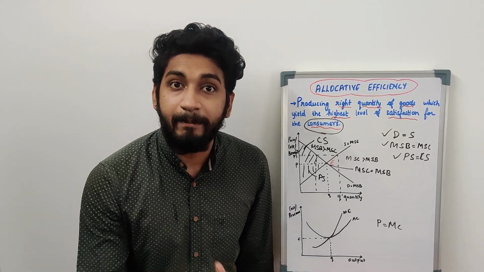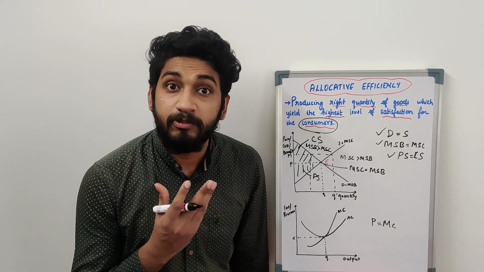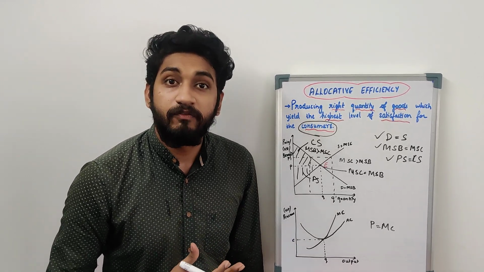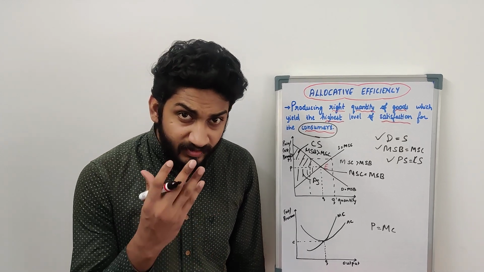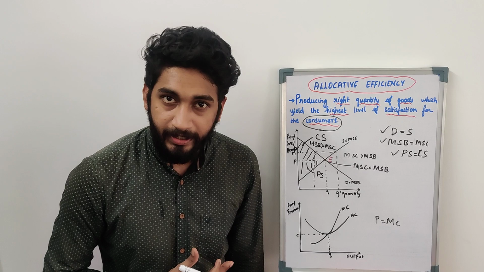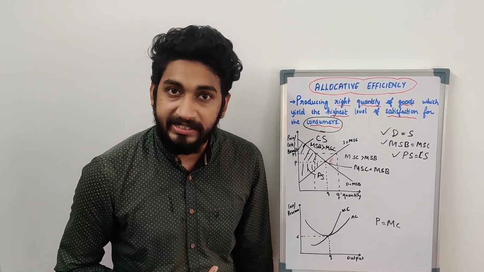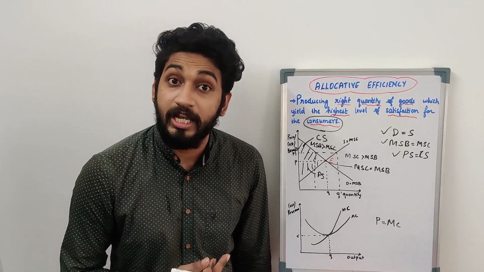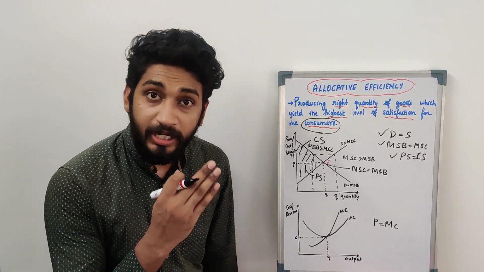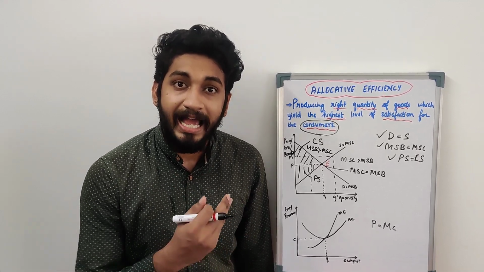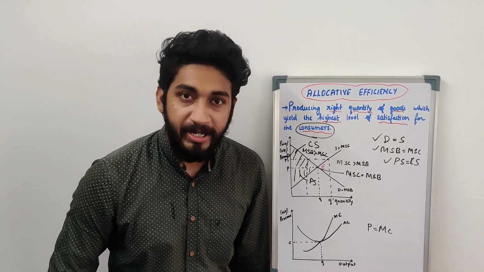We know what the demand of the consumer is. We know what the consumer wants. So on the basis of the wants and demands of the consumer, we will produce that product. If a product is overpriced, consumers will not be ready to pay. If the product is underpriced, consumers will be ready to buy, but the seller will not be ready to sell. So allocative efficiency happens when both consumers and producers come on the same page.